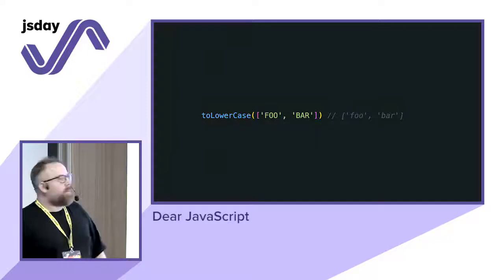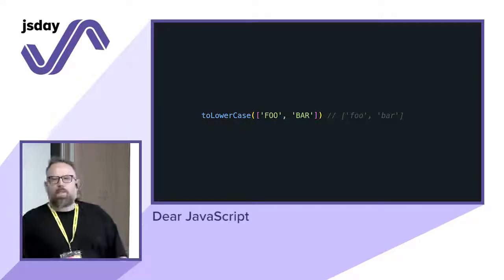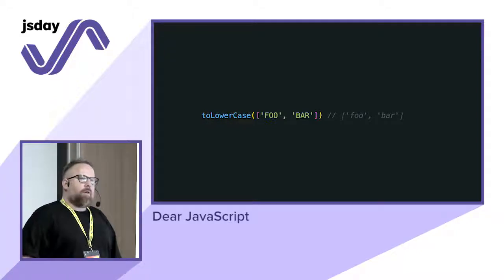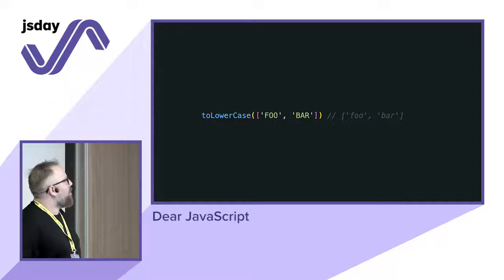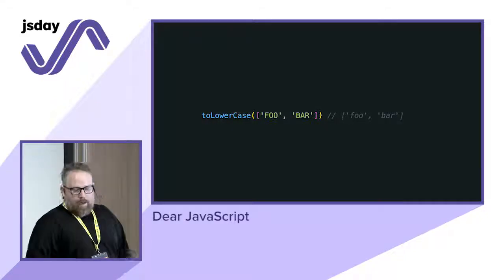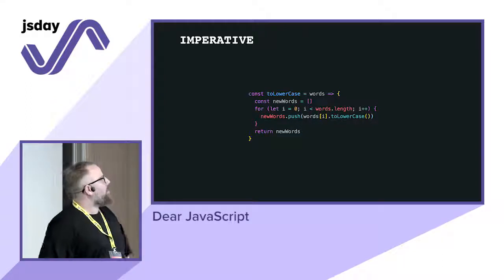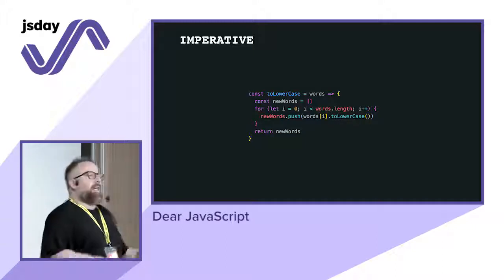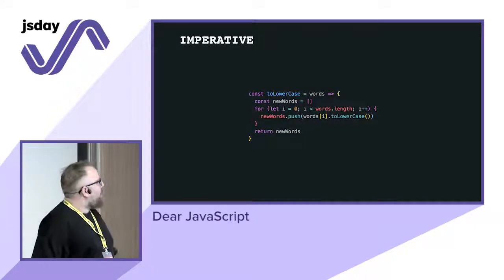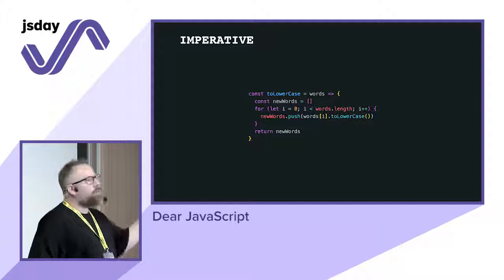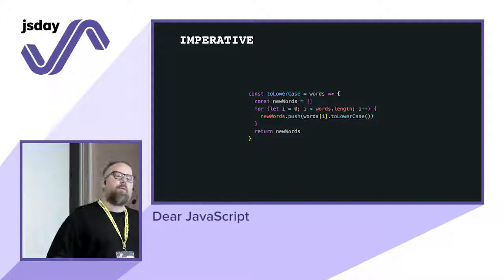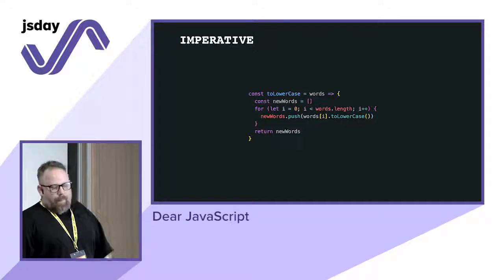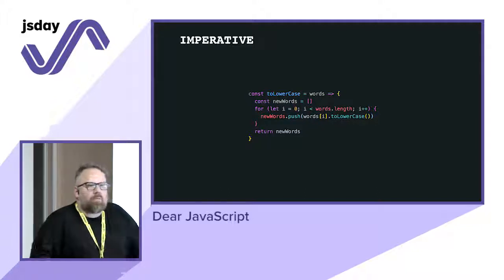So let's go back to the code then. Let's check this JavaScript function, toLowercase. It's a function that accepts a collection of uppercase words, and the output will be lowercase words. In an imperative fashion, probably we will have a function that accepts a collection of words. Then you create a temporary empty array or collection, and then you loop through all the words, you apply the toLowerCase function, and then you push it to the temporary array, and then you return the new array, basically. Almost easy to read, right?